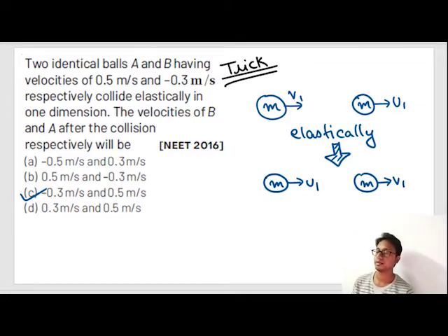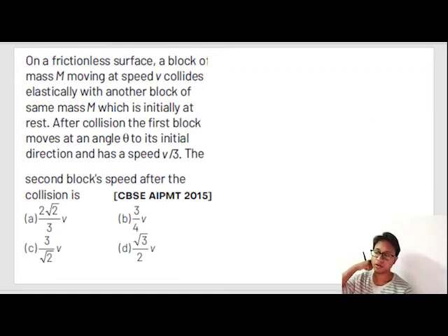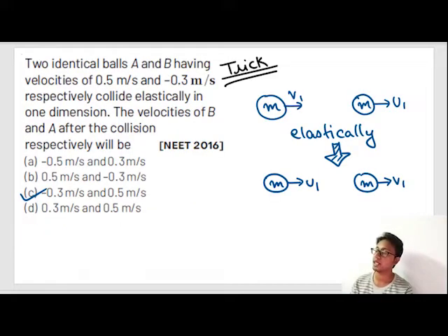So let's do the next question. On a frictionless surface, a block of mass m moving with speed v collides elastically with another block of the same mass m, which is initially at rest. After collision, the first block moves at an angle theta to its initial direction and has a speed v by 3. The second block after collision is... So out here, don't apply the previous trick. The previous trick was only applicable for 1D collision. It means this body is colliding out here and after collision they'll move in the same direction.